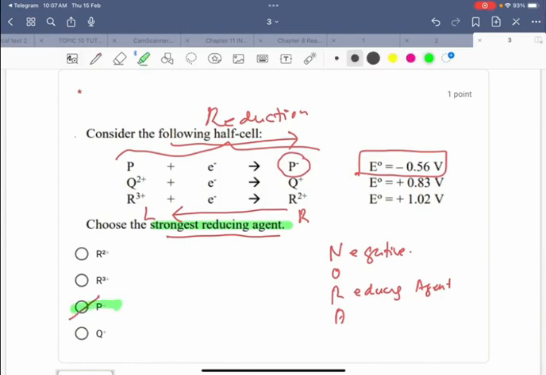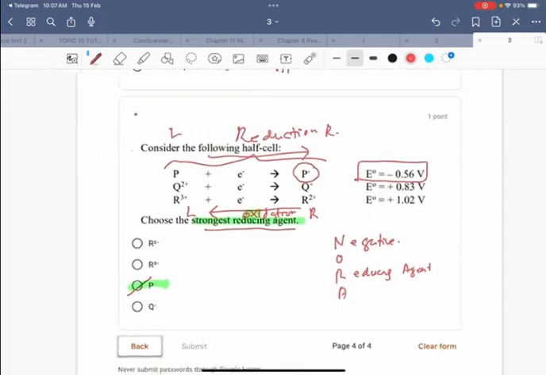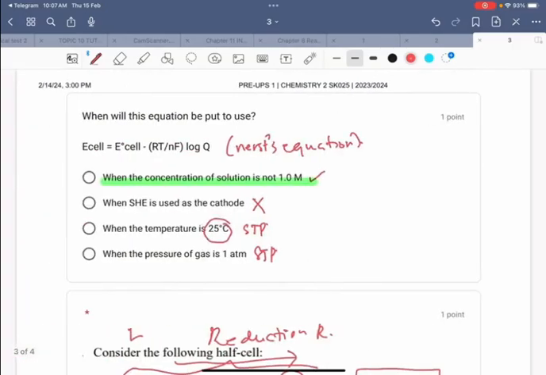We read it in reverse, because oxidation is from right to left. This is oxidation. Reduction is from left to right. Okay. So the answer is P minus. Okay. That's all.